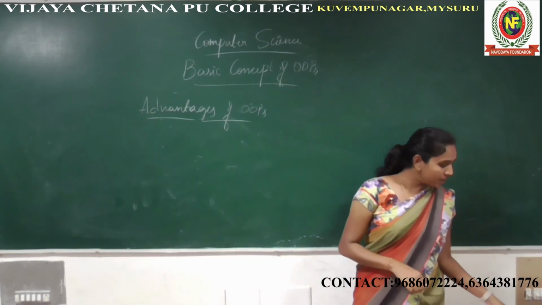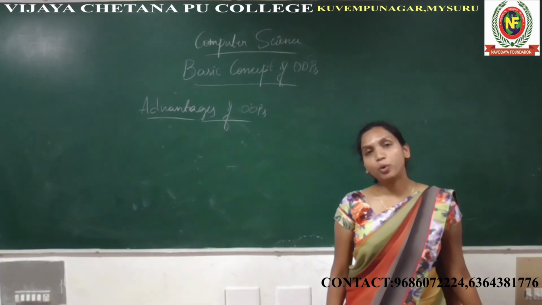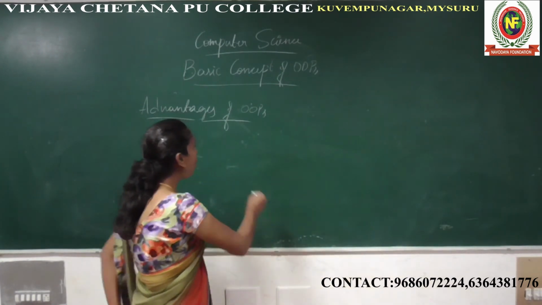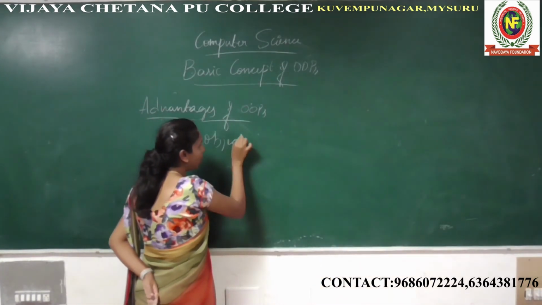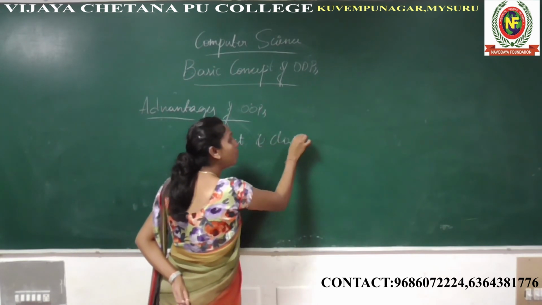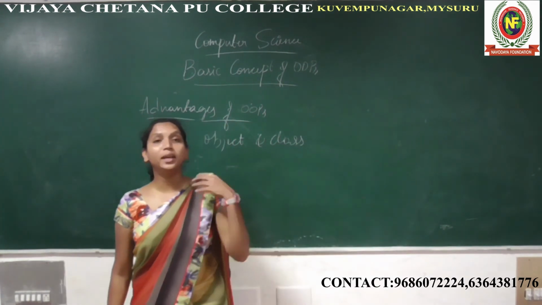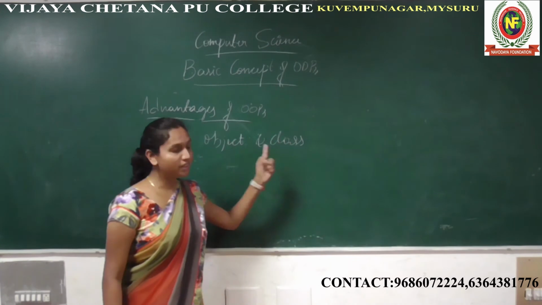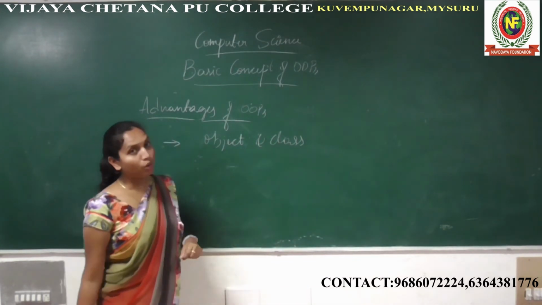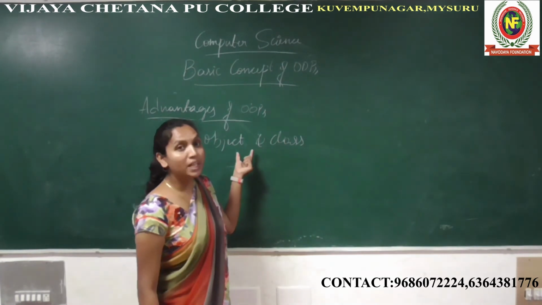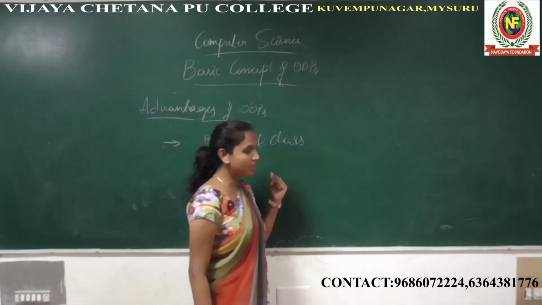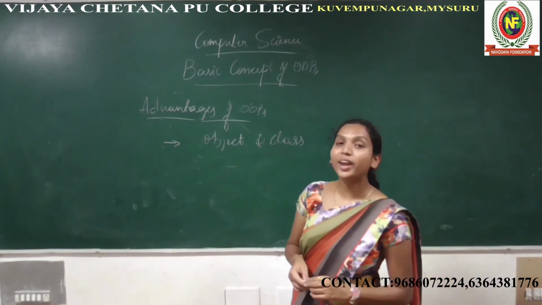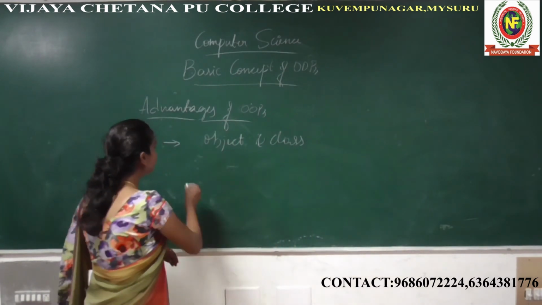So what is that? You can modularize the program by using the principle of object and class, which means using the object and class you can implement the program, you can manipulate the program. That is one advantage. You can modularize the program by using the principle of object and class. There is one advantage, and you can reduce the duplication of the code. You can reduce the duplication of the code. Means what?